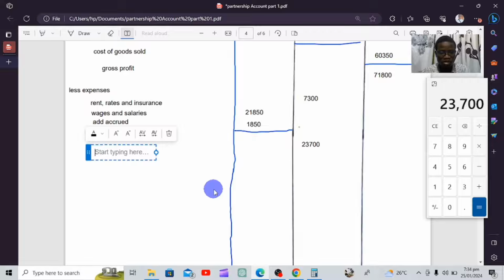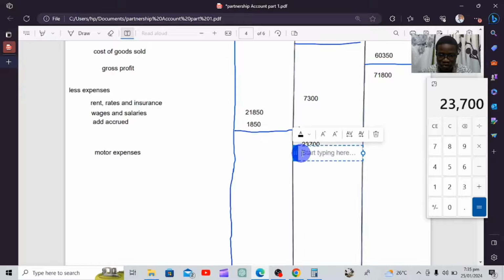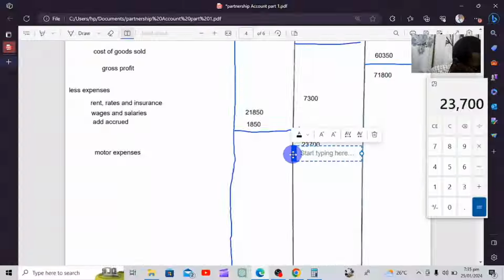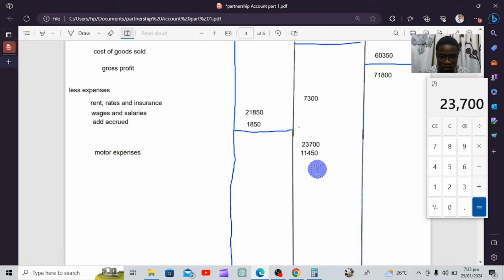So we're going to say motor expenses. The figure for motor expenses was 11,450. So that was the figure, entering it direct because there is no adjustment.